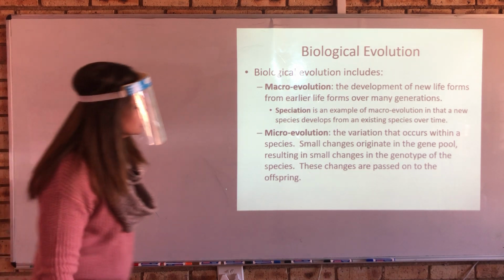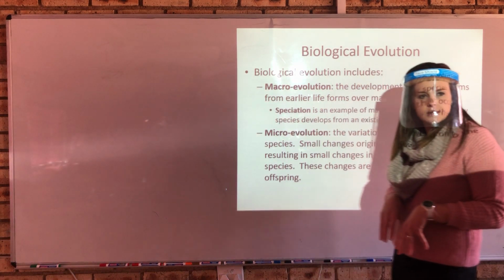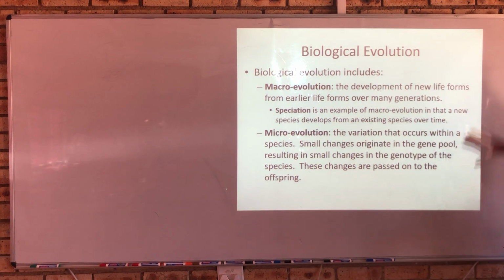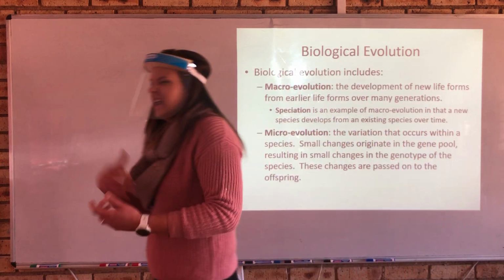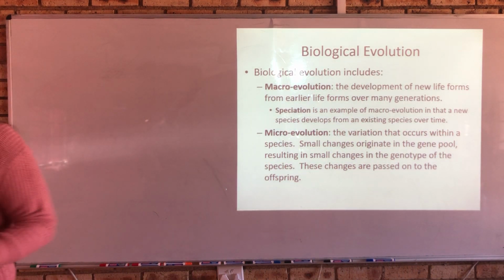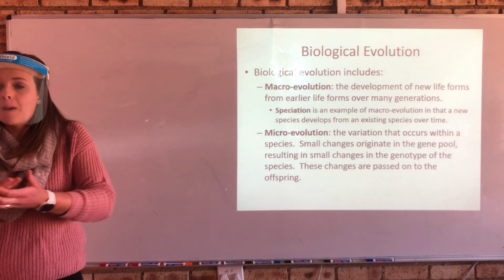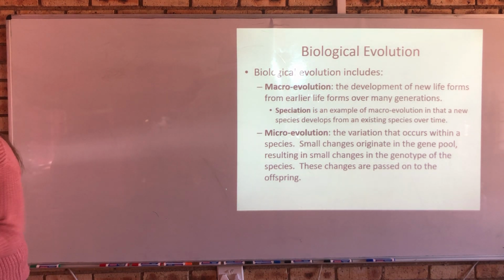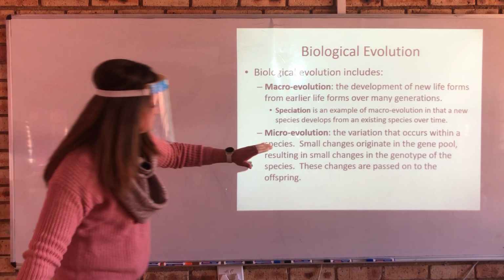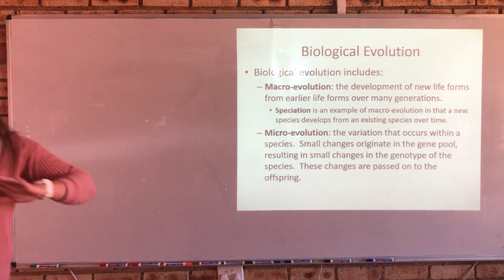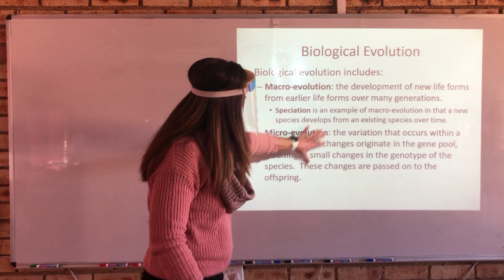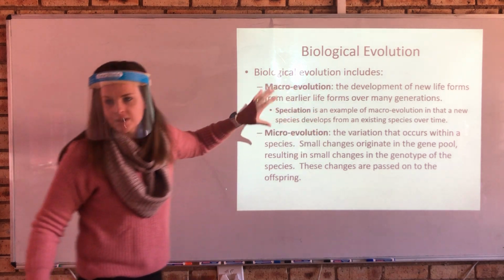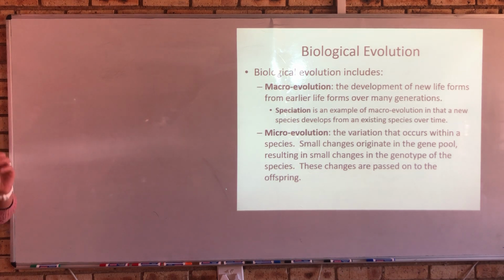Then we have microevolution, which is variation within a species. Microevolution is change that exists in the original species and they are still the same species. This is what we see in diversity of humans, skin color and eye shape and all of this stuff. We're still the same species. Although we have variation, there is microevolution taking place within our species, but we still are the same species. So microevolution, I'm 100% in agreement with. We definitely have microevolution. Where I'm a bit unsure, from my personal perspective, is the speciation concept, but I don't want to get too much into it.